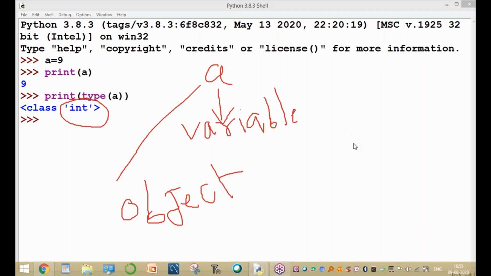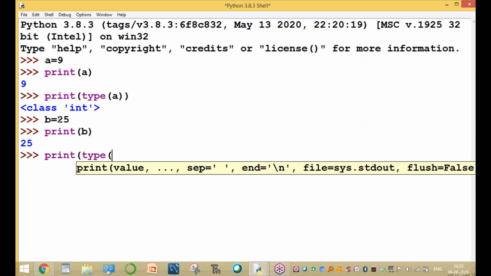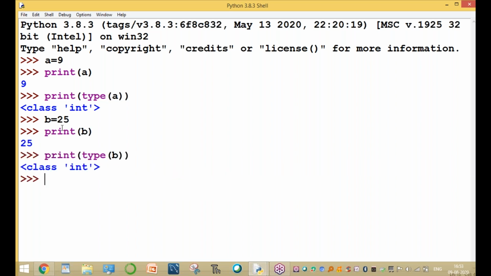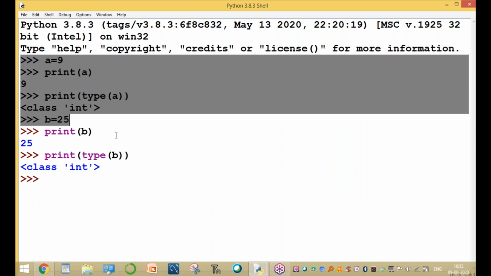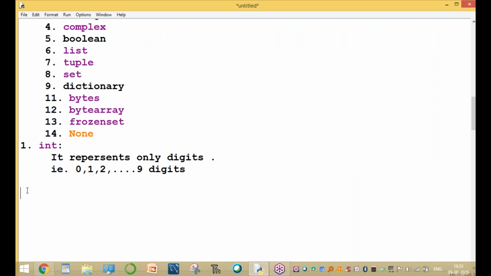One more example. Type some other value, for example, b equal to 25. And print of b, and the data type of b is also integer type. So these are two different examples for the integer data type.